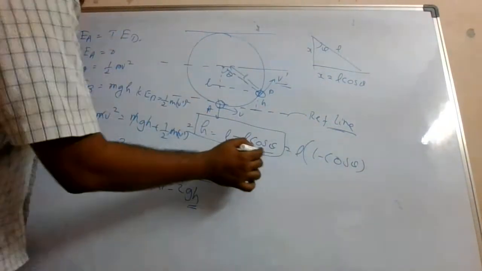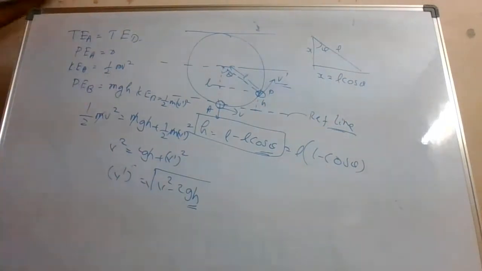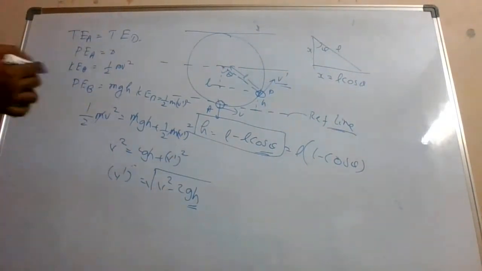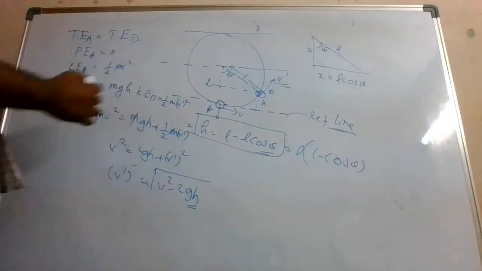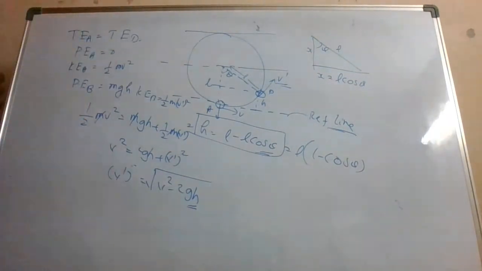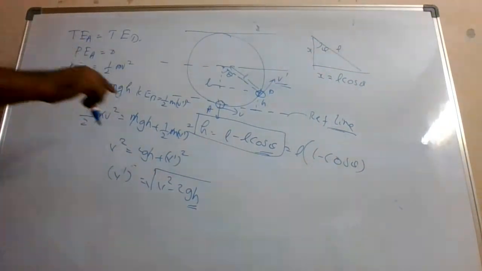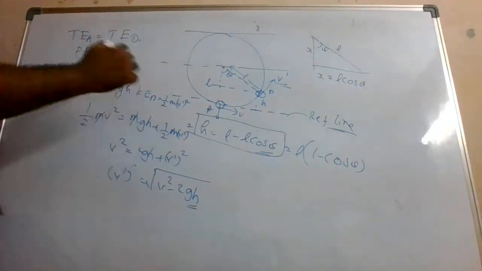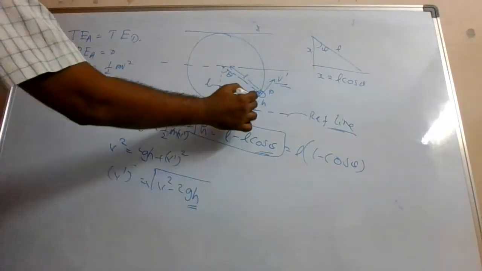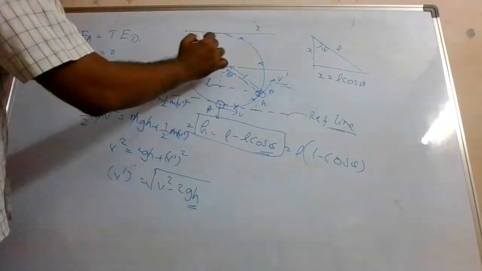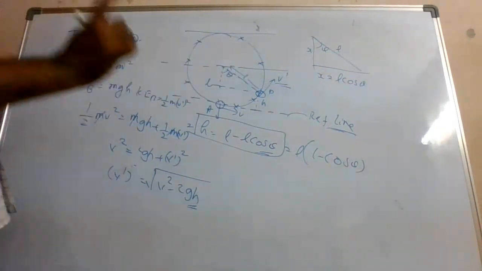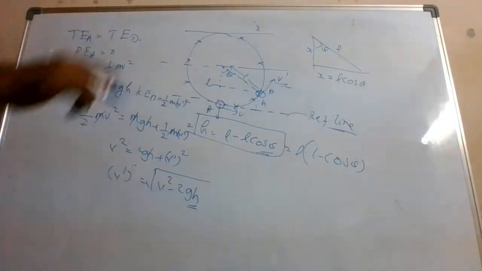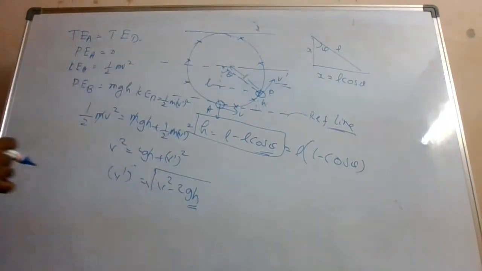Remember, theta here is with respect to the vertical. If with respect to horizontal some angle is given to you, you should be able to calculate the theta value, right? So at any location you are able to find the speed. You can find at this location, any location you are able to find the speed of the stone which you are swirling around, isn't it?